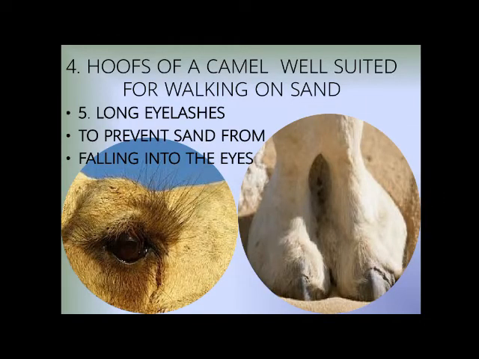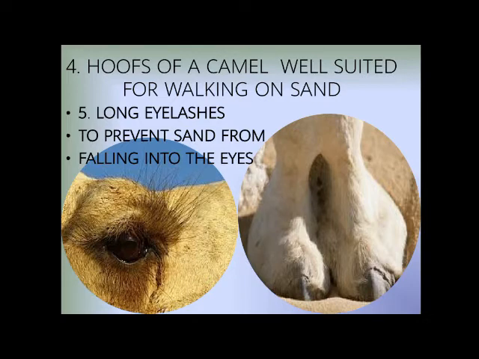Number four, hooves of a camel are well suited for walking on sand. As I am showing you in the picture, you can see these hooves of their legs. The structure of the leg is made in such a way that they can walk on the sand. The downside is a little bit broad, but the upside is small, so that their legs shouldn't go inside the sand.